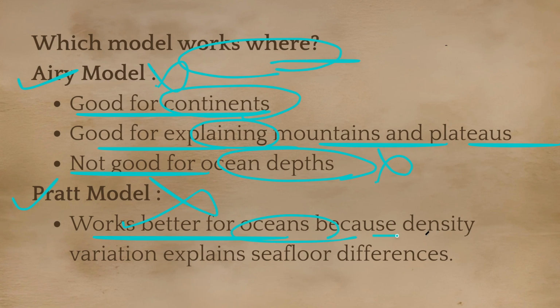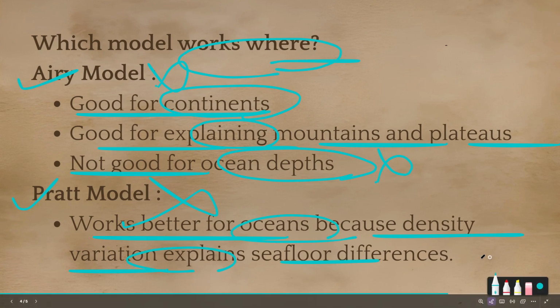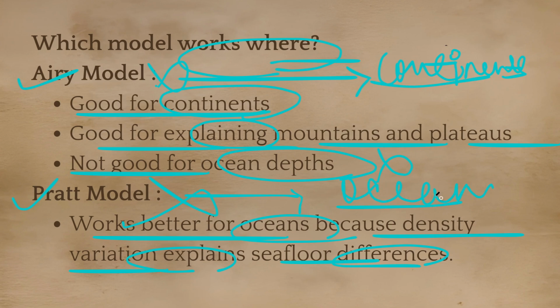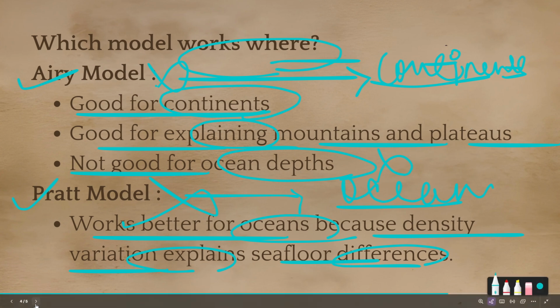Pratt's model works better for oceans because density variation explains sea floor differences. So they are both good at different places.